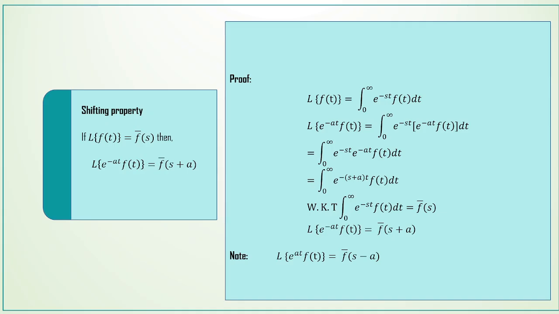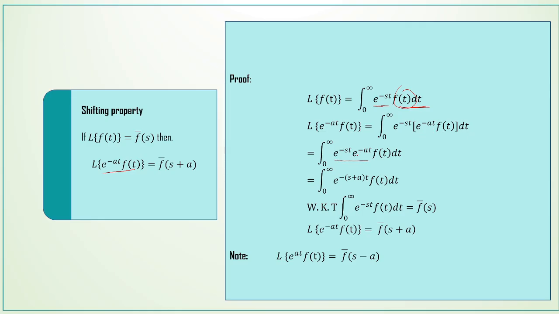By the definition, L of f of t is equal to integral 0 to infinity e power minus st f of t dt, and we replace f of t by e power minus at into f of t. This is equal to integral 0 to infinity, the e power minus st is already there, and this f of t will be e power minus at into f of t dt.